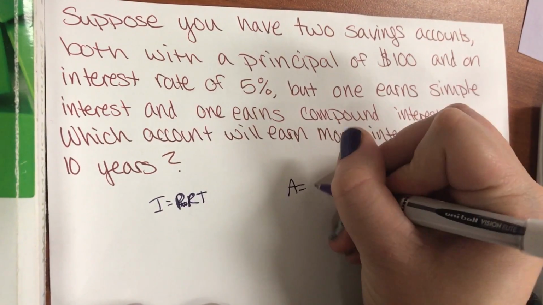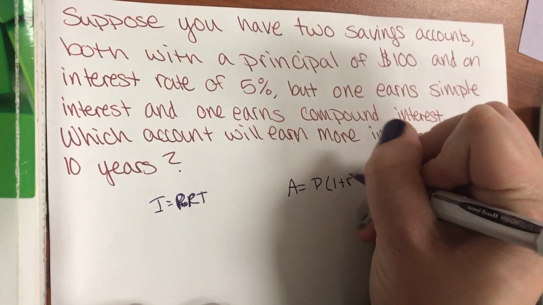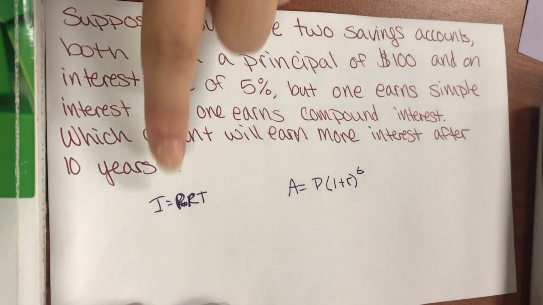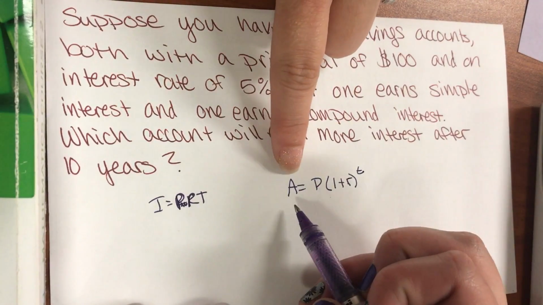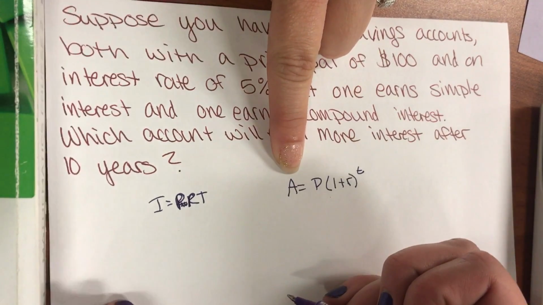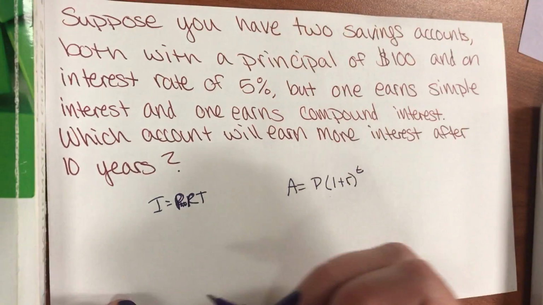So A equals P times 1 plus R to the T. Just remember, that's going to give you the amount, the total amount. So we're going to have to do one more step at the very end of this, and we'll show you in a second.